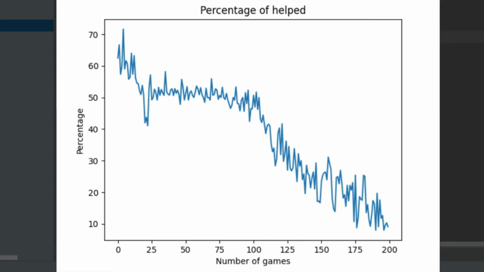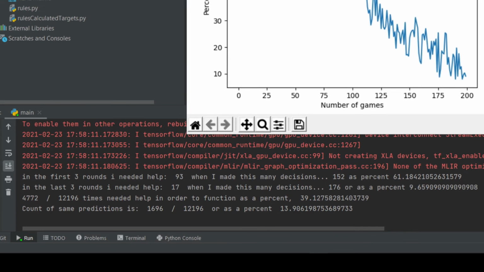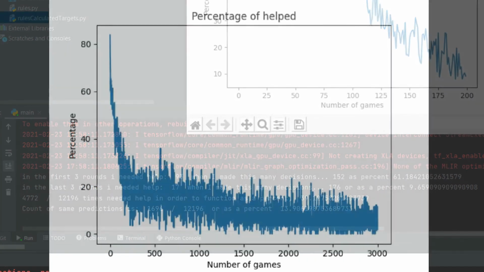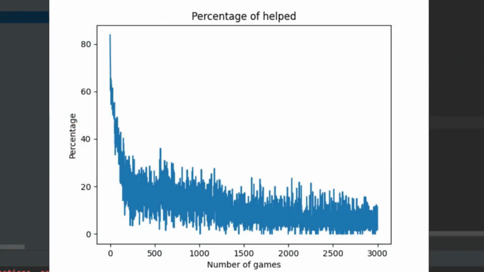So, over the course of this neural network's life, it started to learn. And when it reached about 200 games, it only needed help about 9% of the time. This first line shows that in the first 3 rounds, it needed 61% help, and in the last 3 rounds that it played, in round 200, it only needed help 9% of the time. This is the result of running our code on 3,000 games, with our neural network training in between each of those 3,000 games.